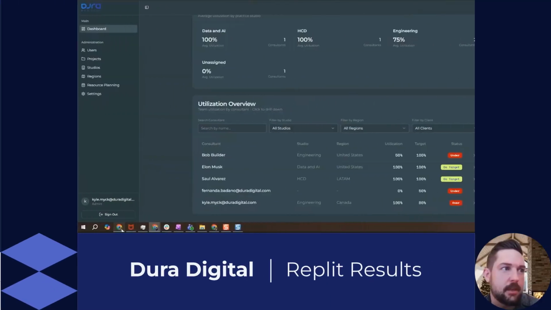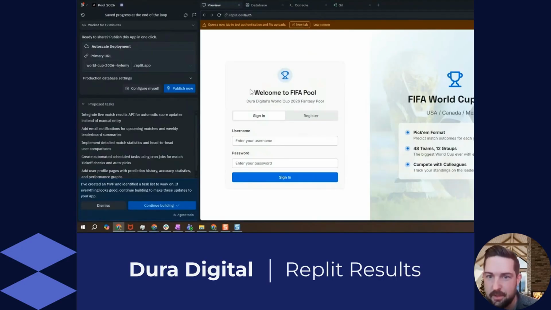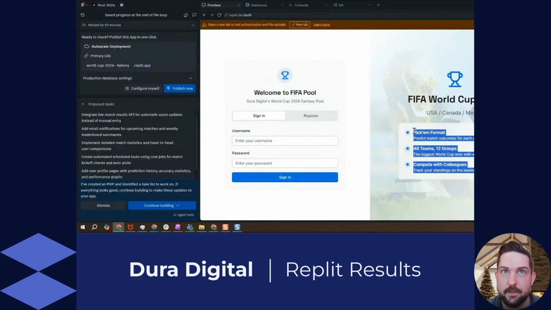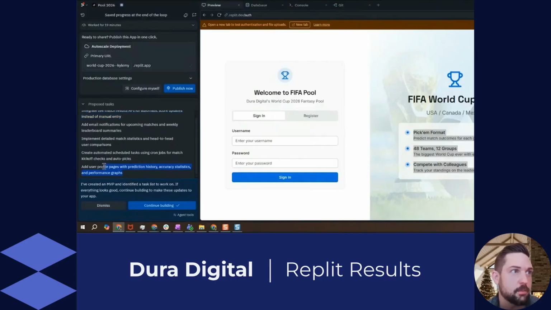I'm going to jump back now and just see how our World Cup app is building. So from that World Cup prompt that I shared, this is the app that I created. So it kind of inferred all of the design. It highlighted all of these things based on just what it found and based on the prompt that Perplexity gave it. Something else that's interesting is it actually highlights proposed tasks. So from the prompt that we gave it, it built the initial, let's say, the MVP of the application, but it flagged all of these things that we might want to do, such as add email notifications for users when matches are coming up, integrate live matches through an API, add user profile pages.